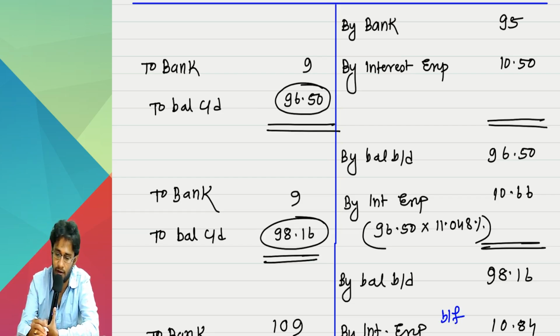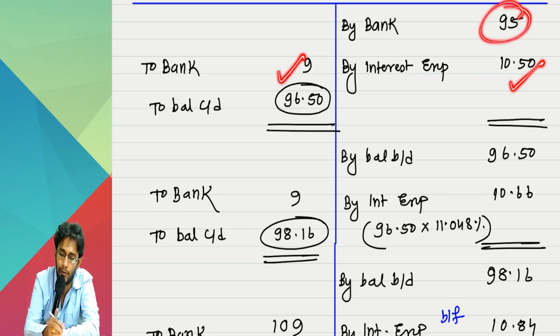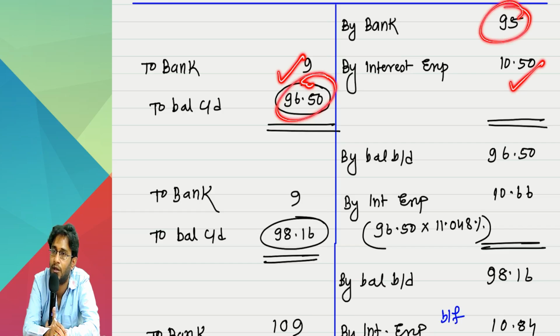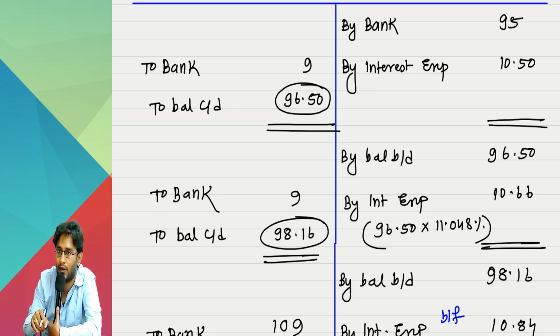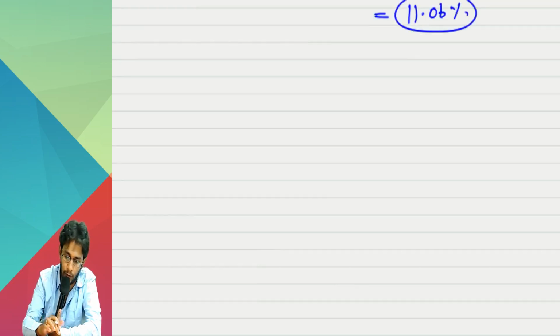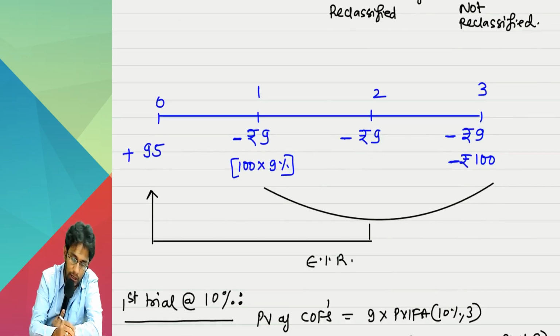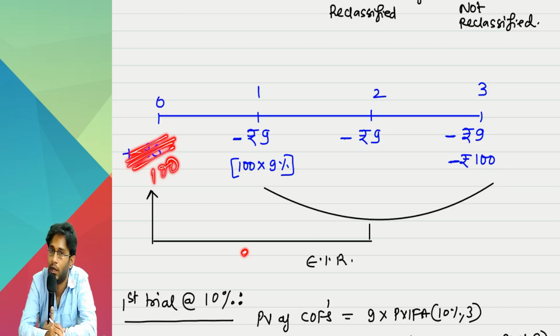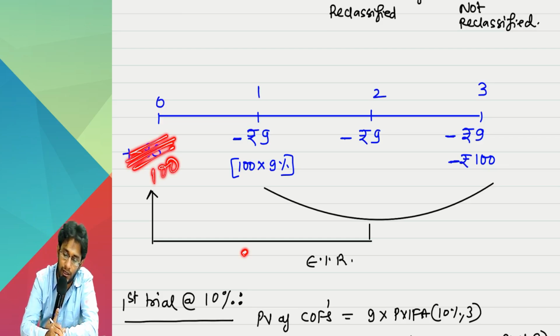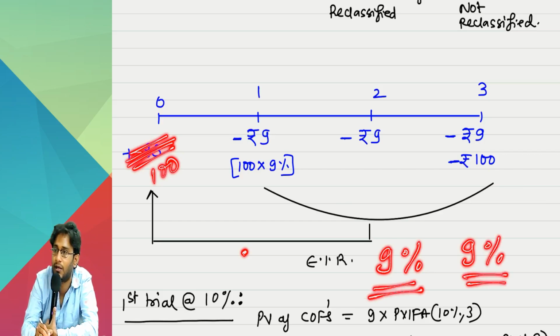Suppose in any question both of these are matching, then your opening balance and closing balance numbers will also be the same in all the years, when your EIR rate and contractual cash flow rate are the same. Now imagine this sum is 100 rupees. You issued at par. You are redeeming at par. Your EIR also will be 9%. Contractual cash flow anyway at 9%.